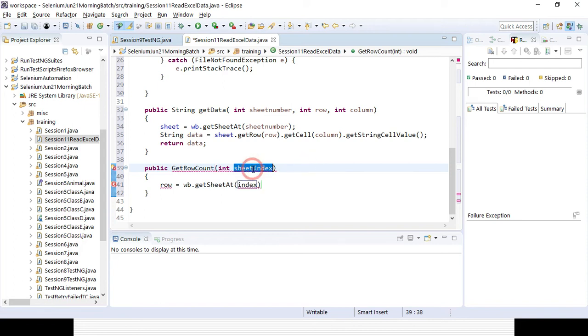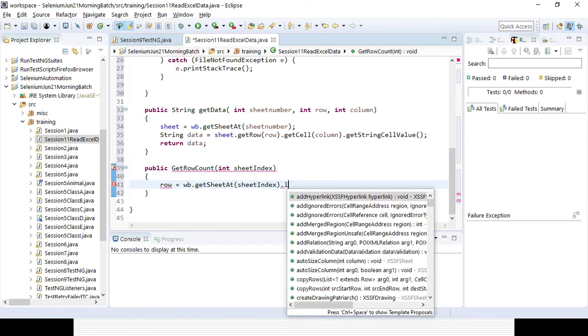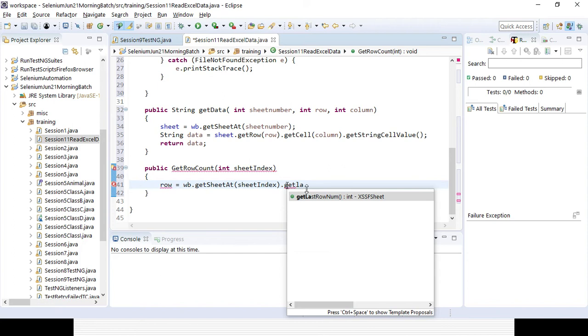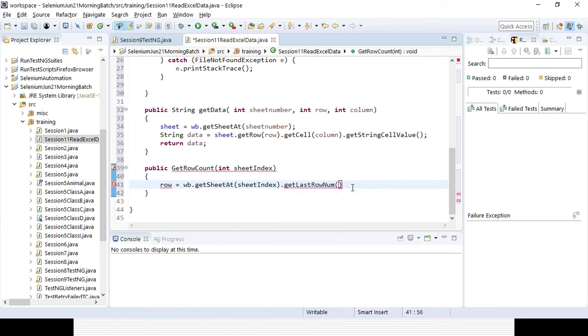So I'll go to that variable, the sheet number index, and then if you press dot, there is a method called get last row. That way I can know how many rows of data there are. I will go to the last row, till where data is available, and the return type is integer. So I can make the return type of the row an int, right?